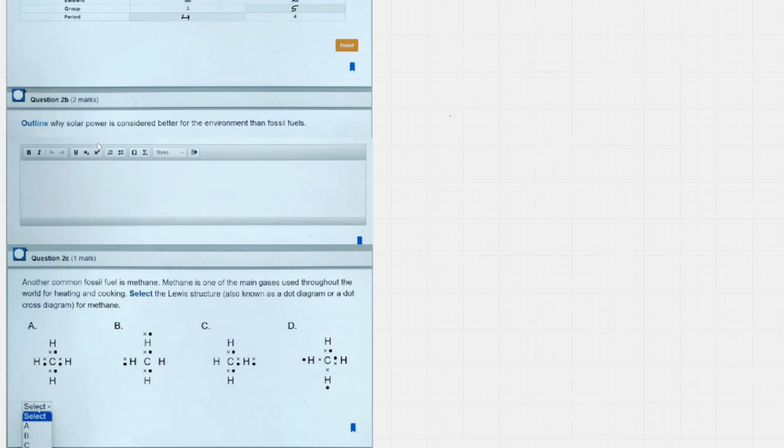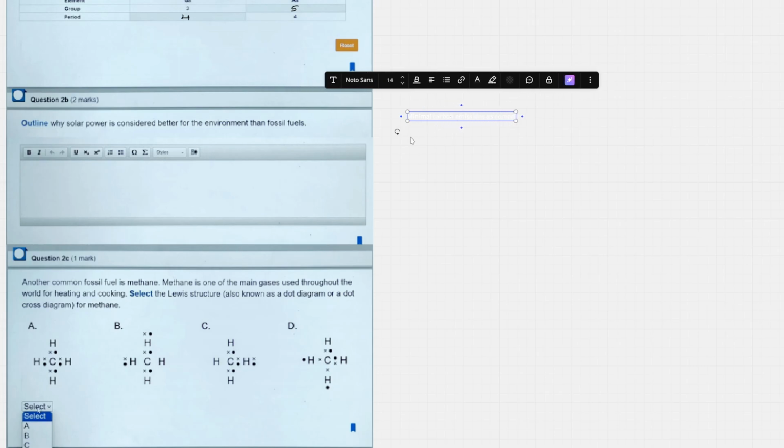Outline why solar power is considered better for the environment than fossil fuels. Okay. The one obvious answer that they're going to be expecting is minimal carbon emissions as compared to fossil fuels. And for the second mark, you can write any point that would make sense, which is reasonable.